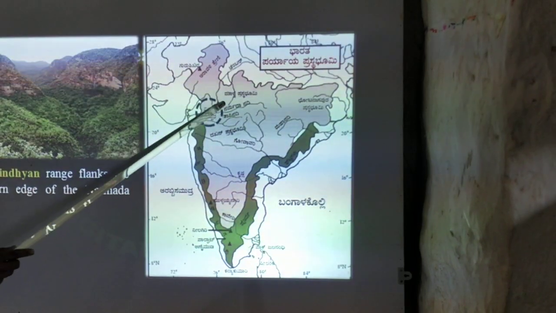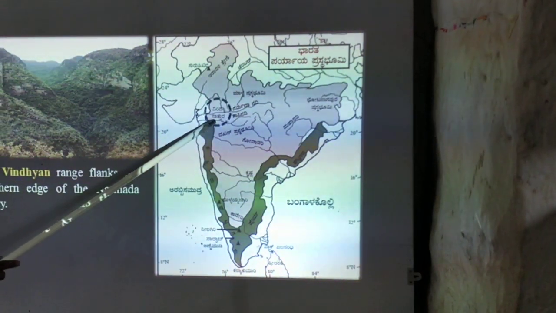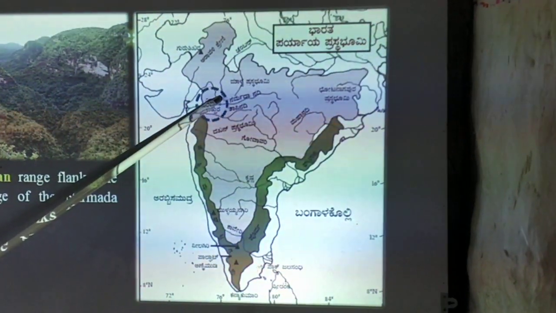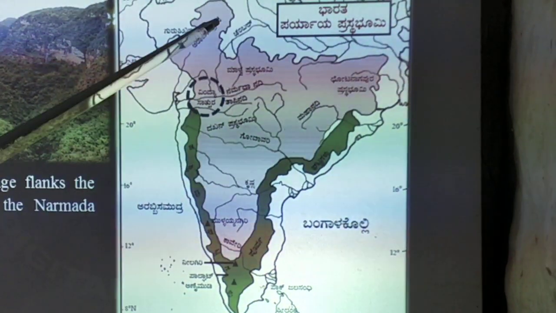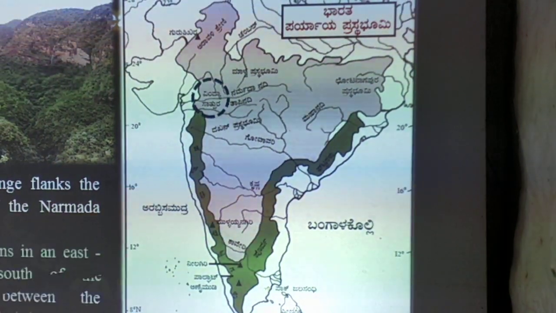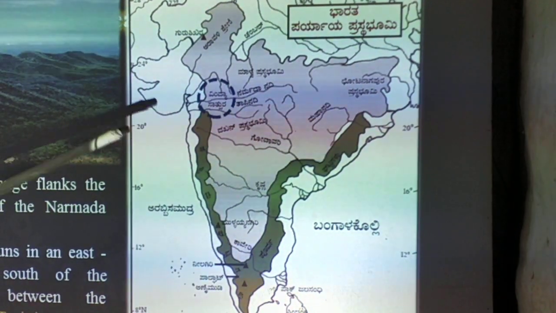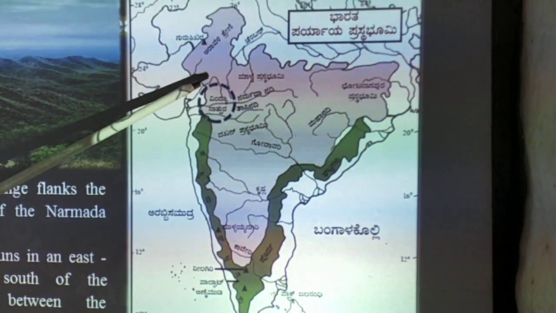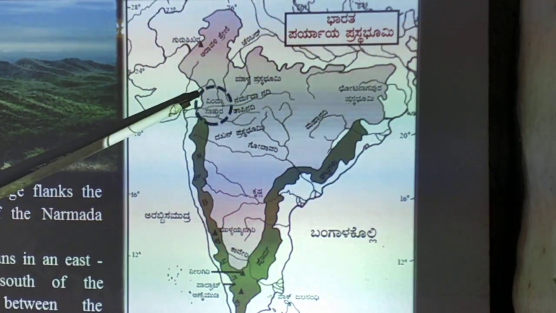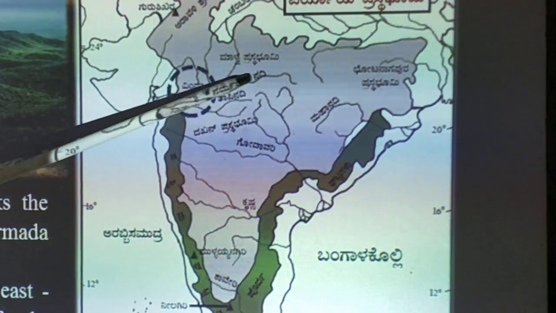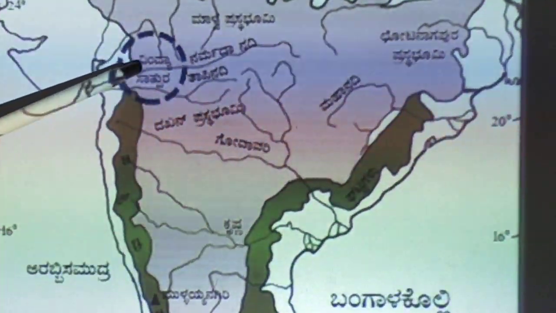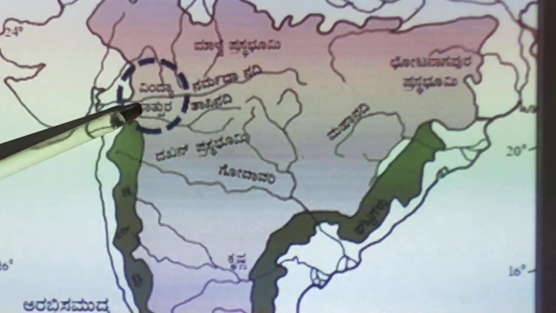Next, the Vindhya and Satpura range. The Vindhya range flanks the northern edge of the Narmada Valley. The Satpura range runs in the east-west direction south of the Vindhyas, in between the Narmada and Tapi. The Narmada river and Tapi river. The Satpura range is located here.